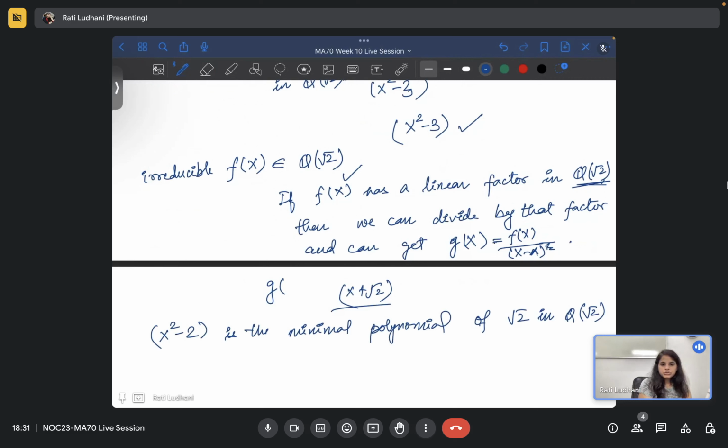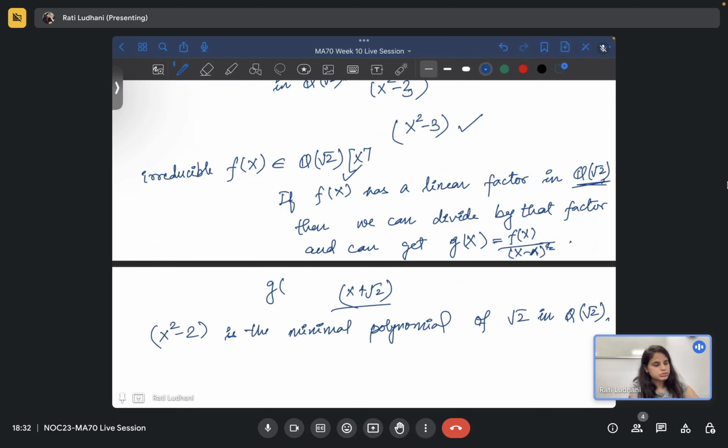So as you can see, there is so much to check here, right? So much to check means if you consider any random irreducible polynomial in Q root 2 of x, and if it has a linear factor, what do I mean by that? If there is a root there, then all the roots should be there. So that is something you have to check in this case. Actually this is a Galois extension, so it will have all the roots. That is something we also know. But by this definition you can try to check also.